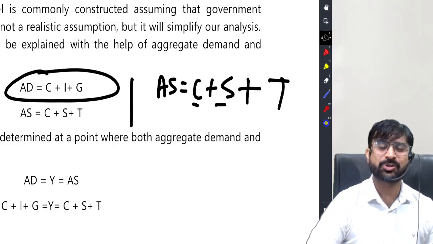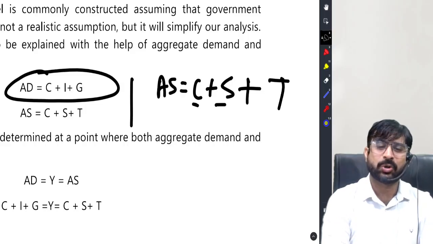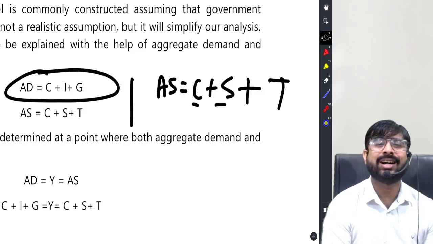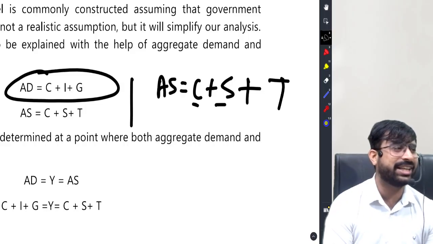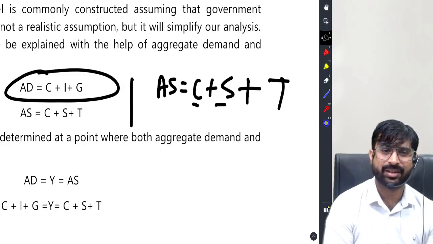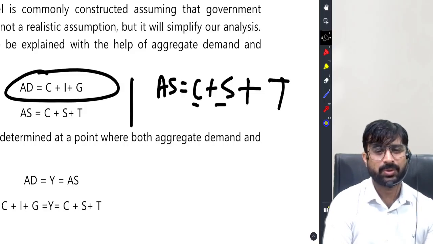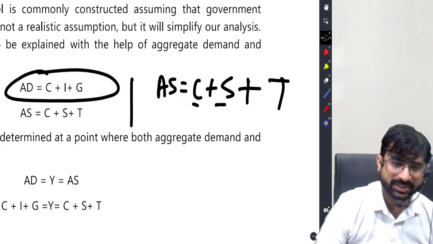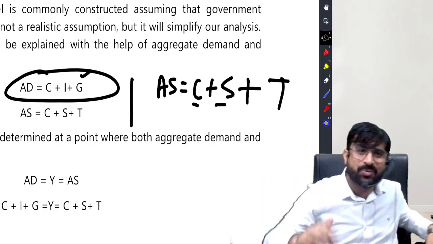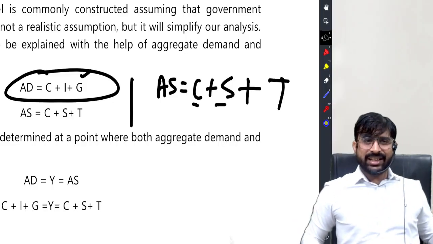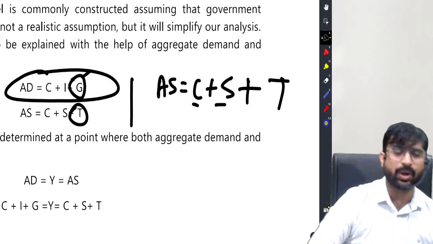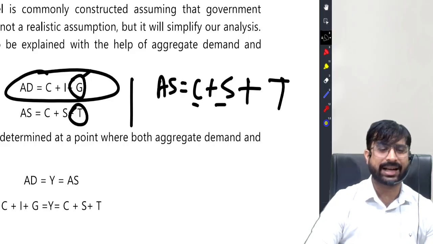That's going to change. Most of you, dear students, if you had economics in class 12, had done up to 2-sector. In class 12 you had only a 2-sector model: AD equal to AS, AD equal to C plus I, and AS equal to C plus S. Here the game is changing now. Aggregate demand is C plus I plus G, that's government expenditure. So one component has increased in both. In aggregate demand, you have government expenditure. In aggregate supply, you have taxes.